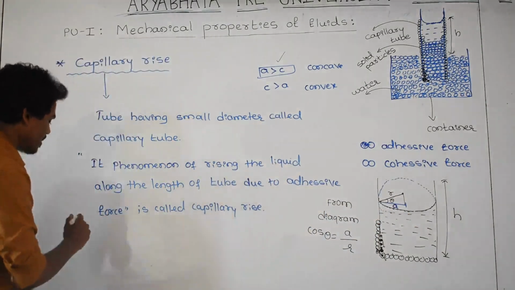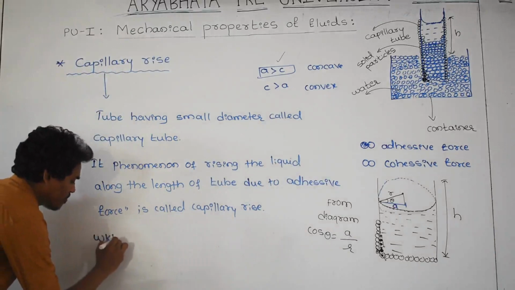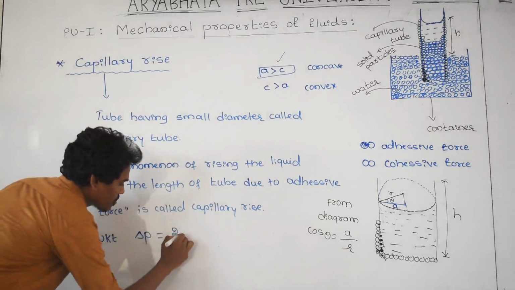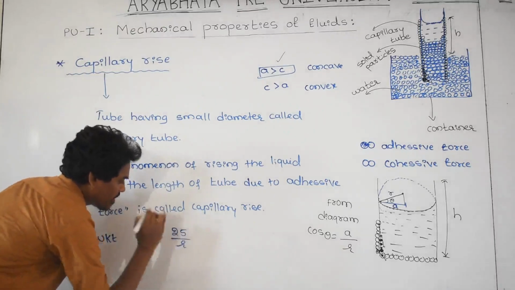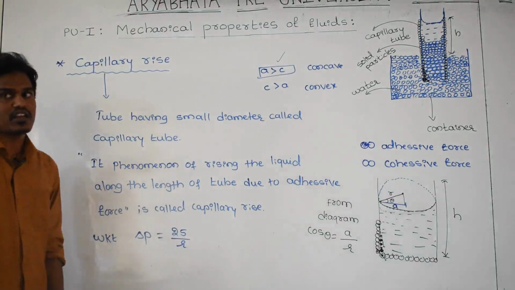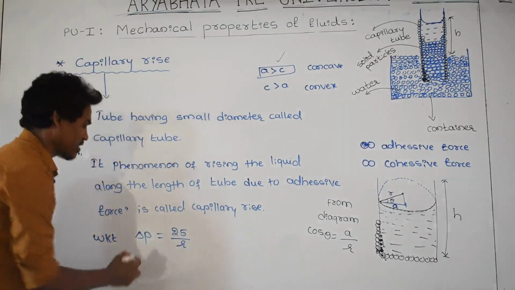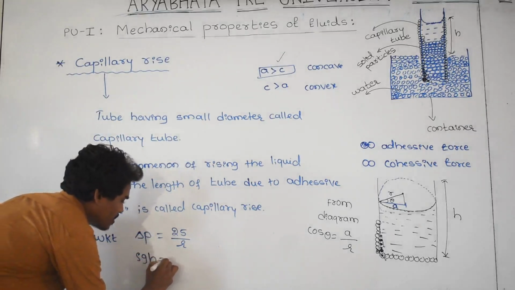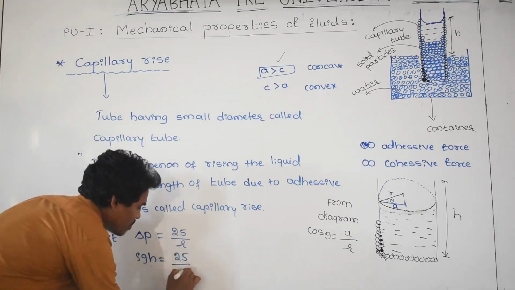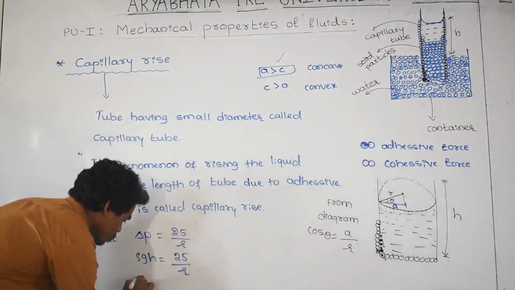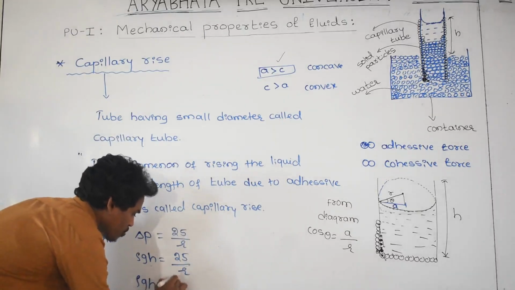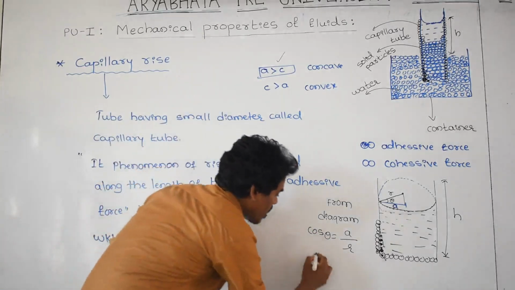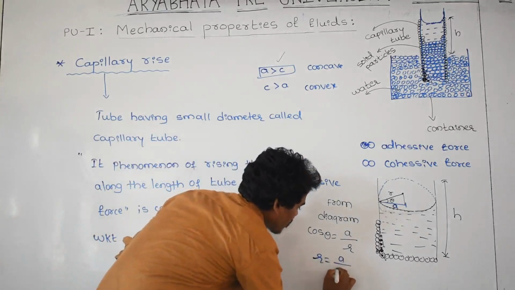And here we know the formula for excess pressure, delta P is equal to 2s divided by r, and I have derived this relation in the regular theory class. And this can be found by rho into g into h, and this is equal to 2s divided by r.